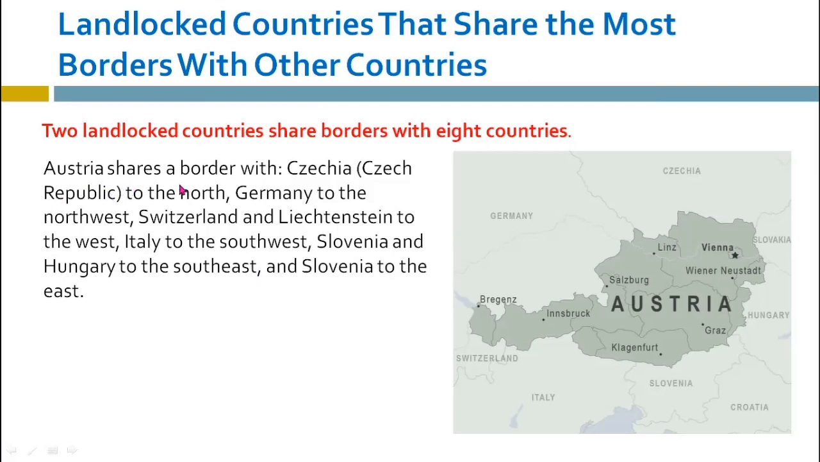Austria shares a border with the Czech Republic to the north, Germany to the northwest, Switzerland and Liechtenstein to the west, Italy to the southwest, and Slovenia, Hungary to the southeast, and Slovenia to the east. You can see here this is Austria, Czech Republic, Germany, Italy, Slovenia, and Hungary. So this state shares its border with 8 countries. Austria is one of the countries that shares its border with 8 countries. You can see here in the map.